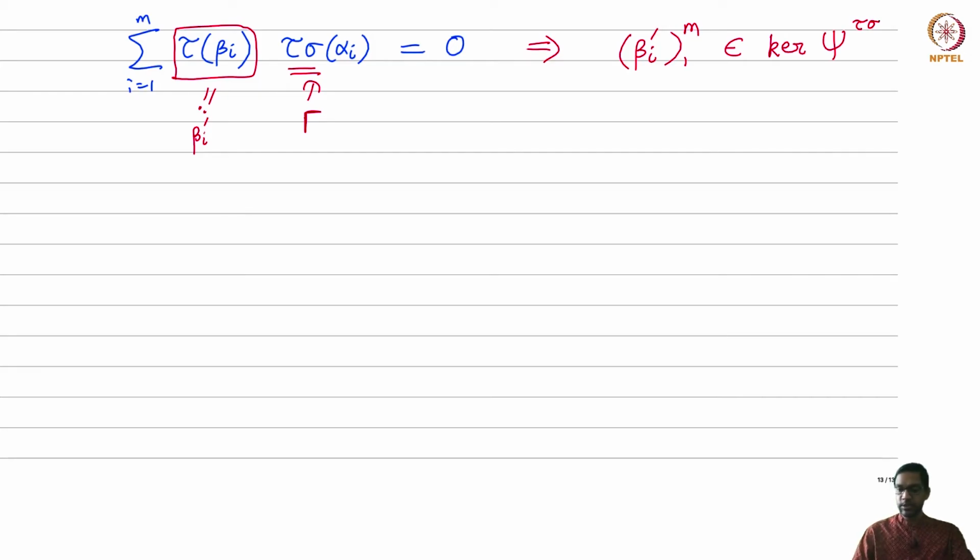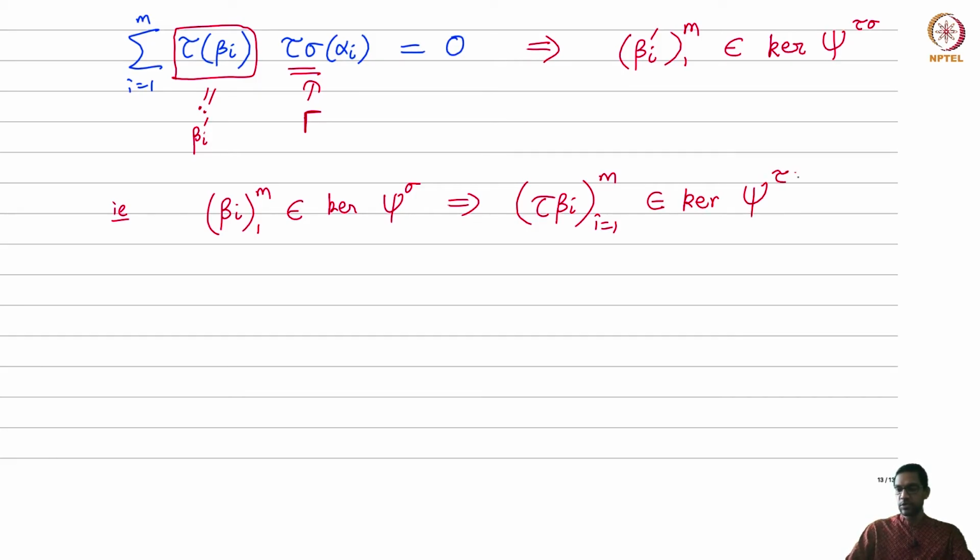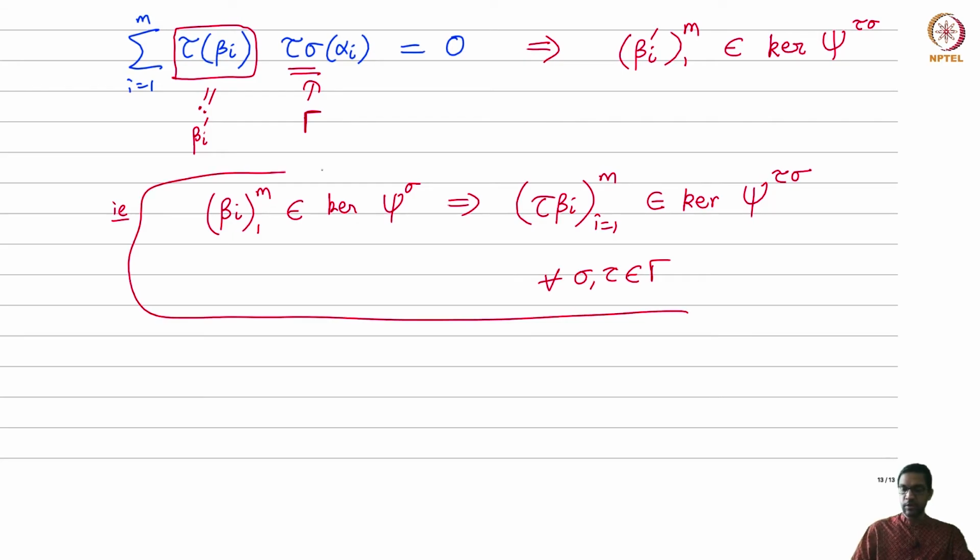Okay, that's exactly what this equation implies. So here's the conclusion. If beta i belongs to the kernel of psi sigma, then tau beta i, let me call these beta i dashes as tau beta i's. So if I apply tau to each component, then that resulting m-tuple is in the kernel of psi of tau sigma. And this is true for all sigma, tau coming from gamma. So this is the third and important property that we need.